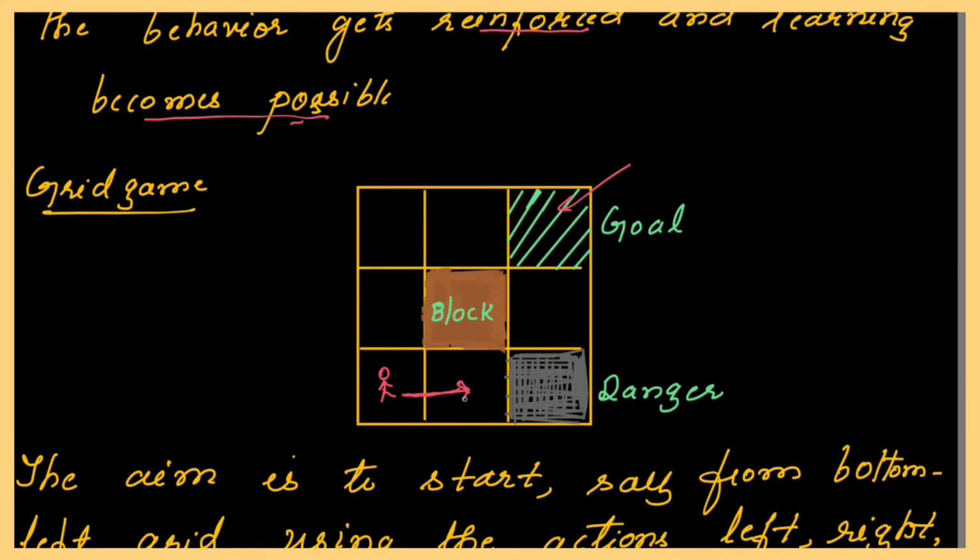So first time when it moves here, it may get a reward, but the second time when it is trying to move to this, it is falling into danger. It is a negative reward here. It is a punishment. So the next trial it will do is what? It will try to go in this manner, and when it goes to this, it is facing a block. Once again it is a penalty here. So next trial it will take in this manner.